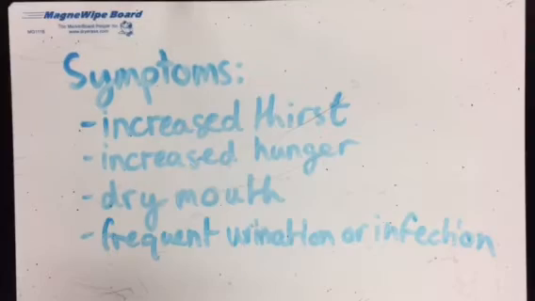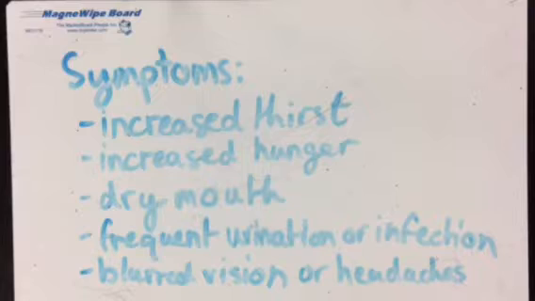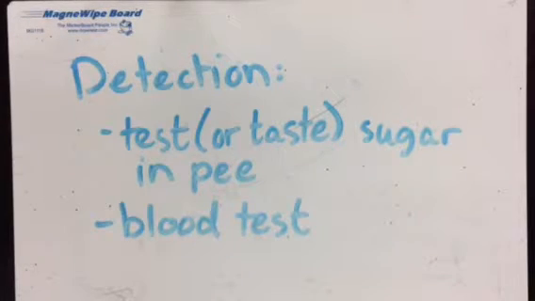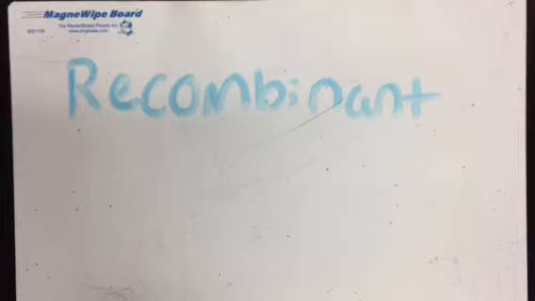Some symptoms can include thirst, hunger, and headaches. And these can be signs of diabetes. Blood sugar levels can be tested in blood or urine samples.